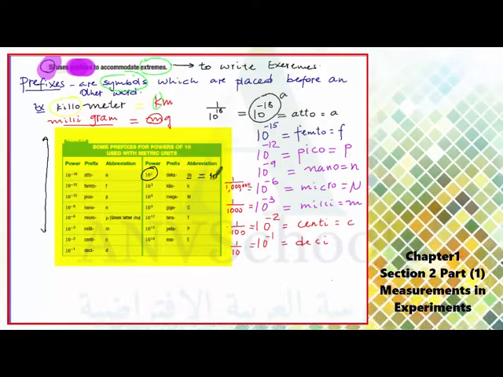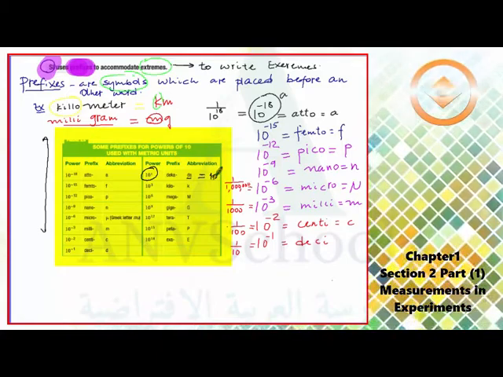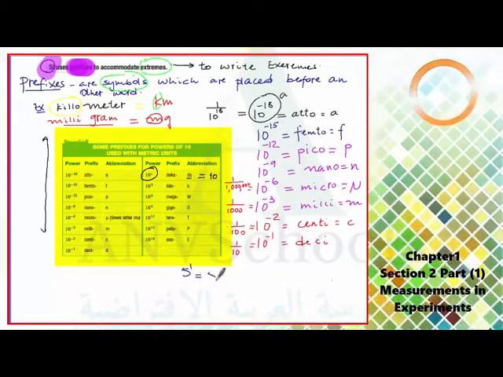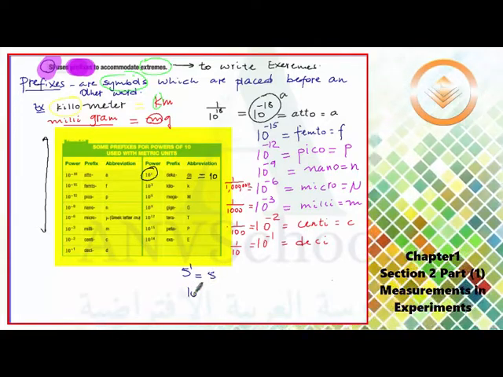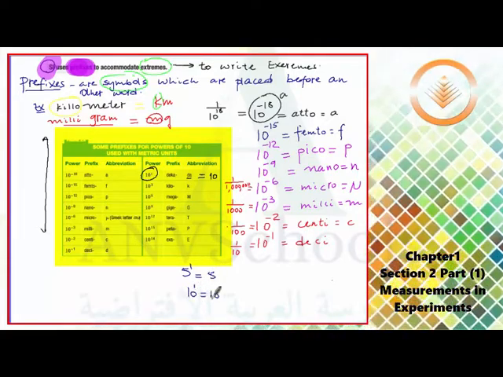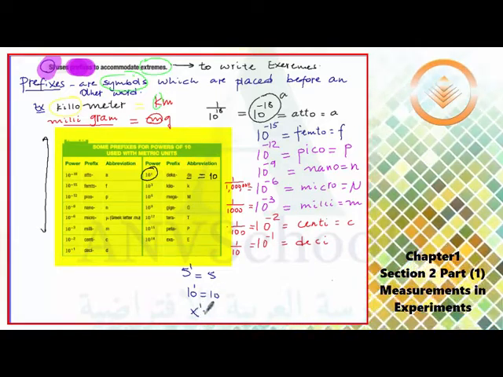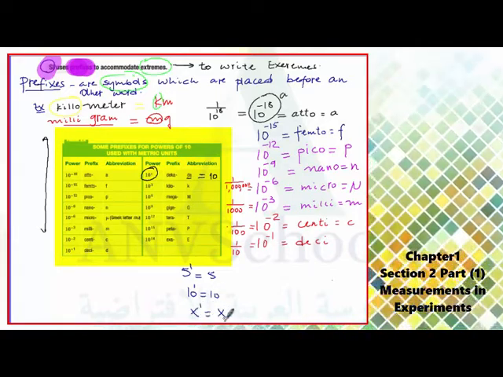Any number with exponent 1 is the number itself. Like if you have 5 to the power of 1, it means 5. If you have 10 to the power of 1, it means 10. If you have x to the power of 1, it is x, the variable x itself.